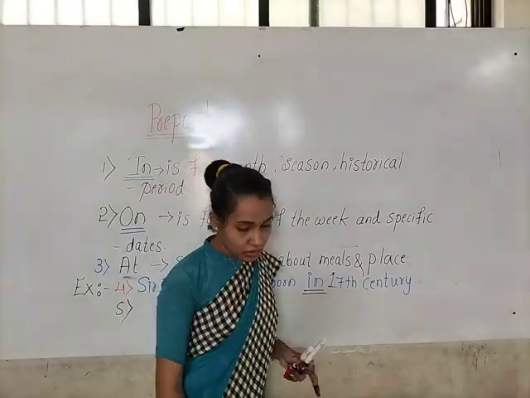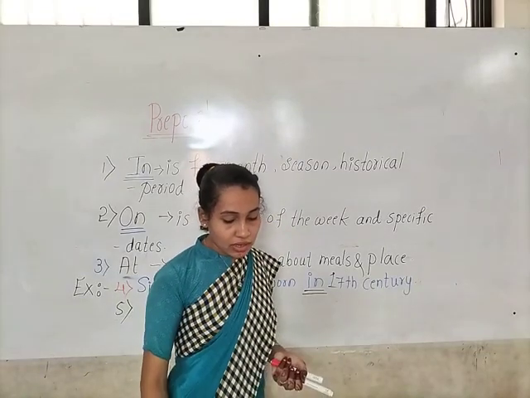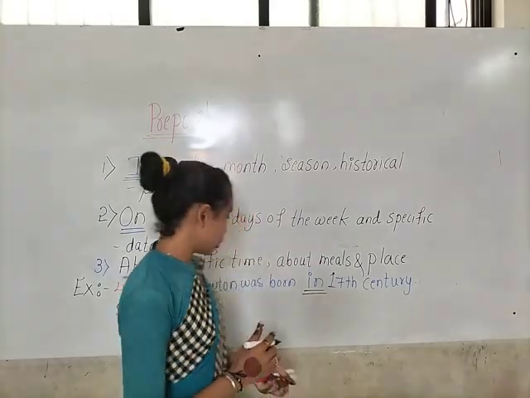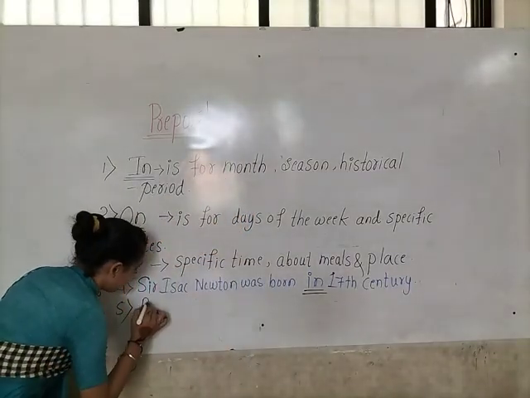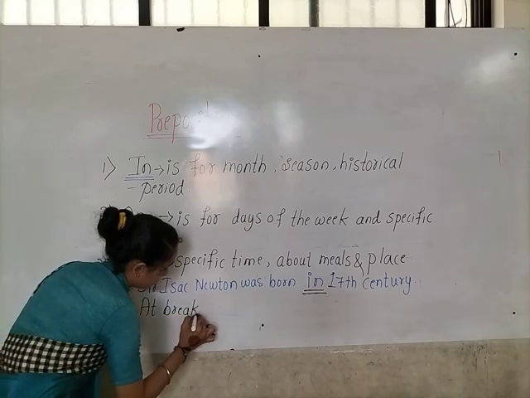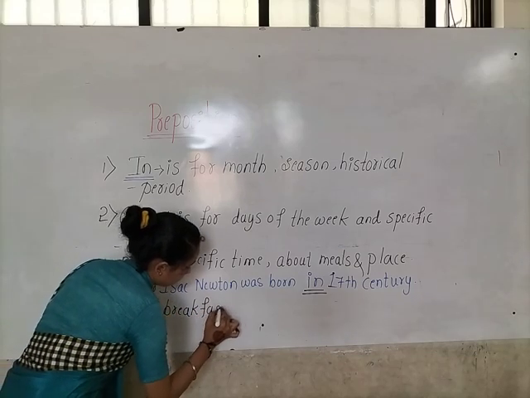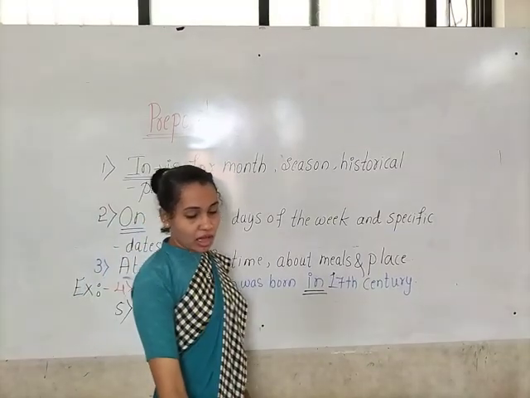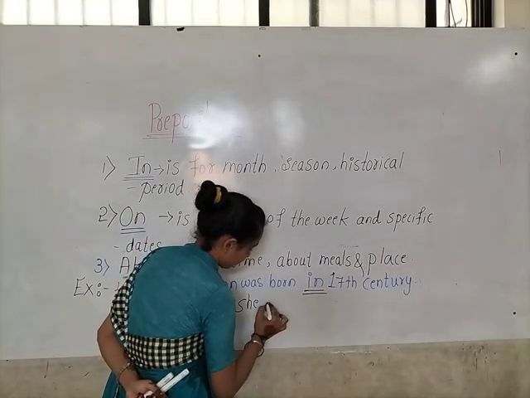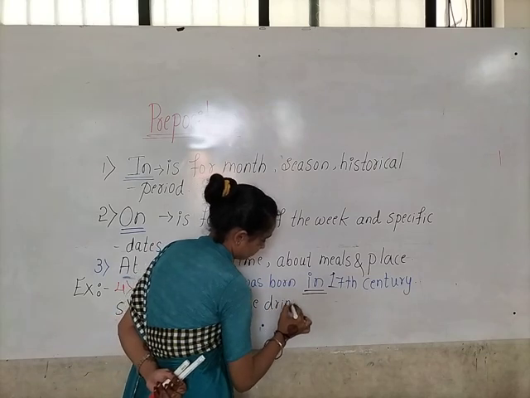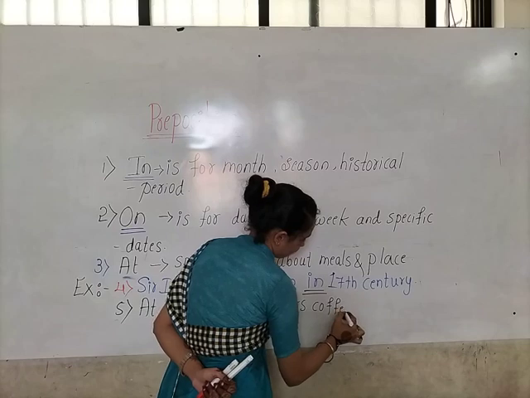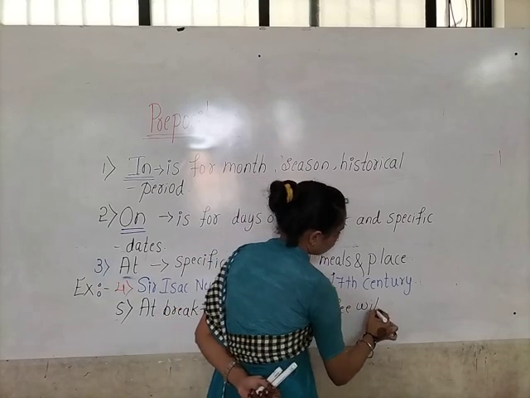Okay, now let us see the fifth one. At breakfast, she drinks coffee with only sugar.